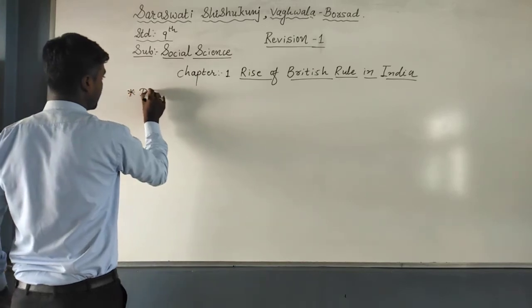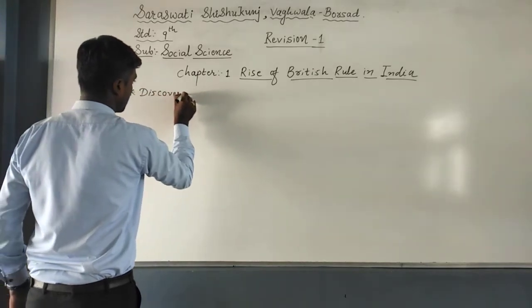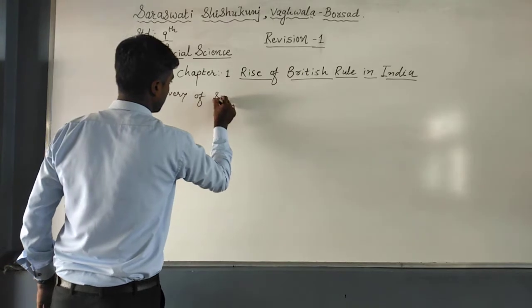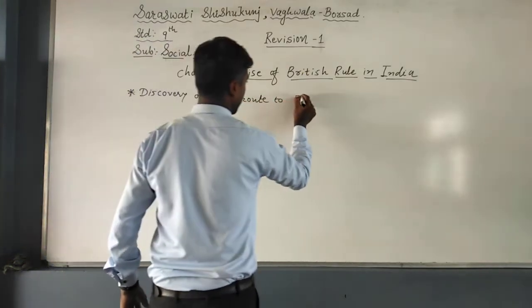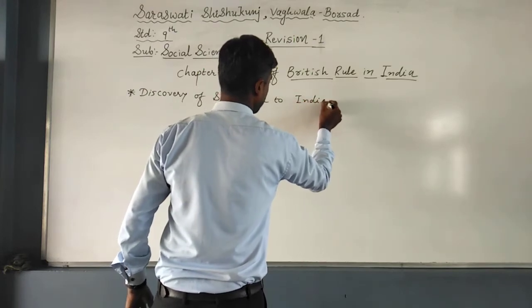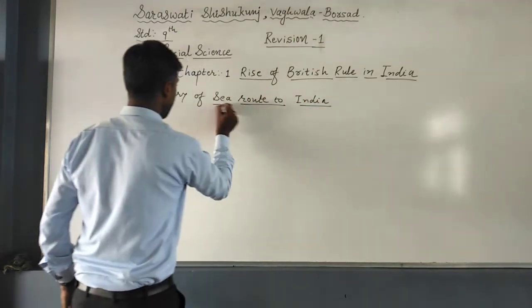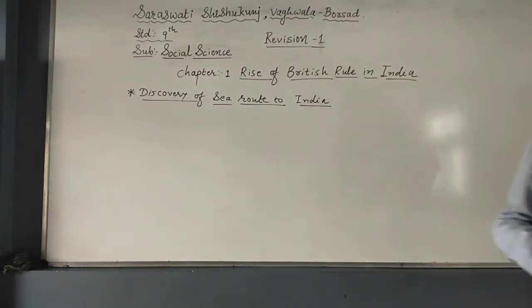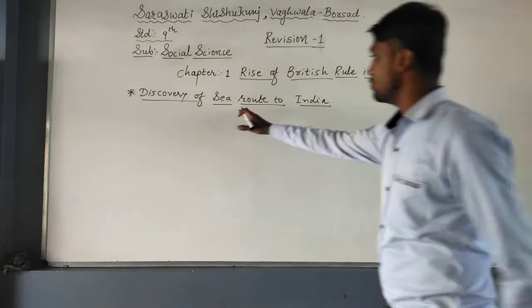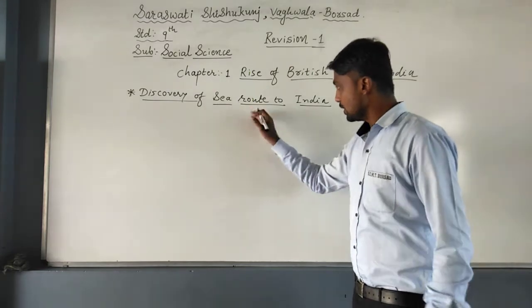Now, discovery of sea route to India. As you know, Europeans were habituated to using our commodities, and they were not able to live without our commodities, spices, muslins, clothes, etc. So the discovery began to find the sea route to India.